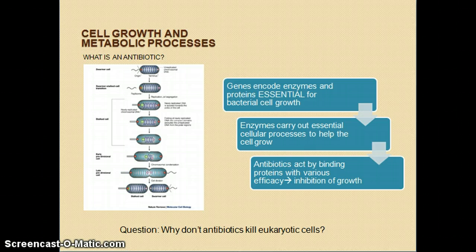As we've learned, antibiotics work by inhibiting bacterial cell processes. One question we must ask is, why are antibiotics specific to bacteria? Why do they not kill eukaryotic cells as well? If antibiotics were generalized for both bacterial and eukaryotic cells, then taking an antibiotic for a bacterial infection would be disastrous because it would not only kill the bacteria, but it would cause serious detriment to the host as well. Why don't antibiotics harm eukaryotic cells?